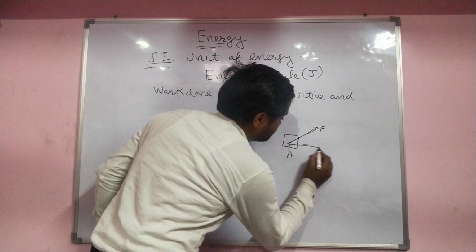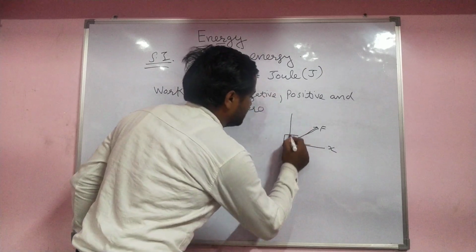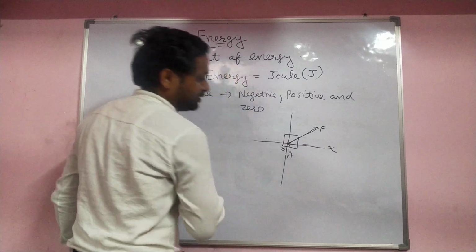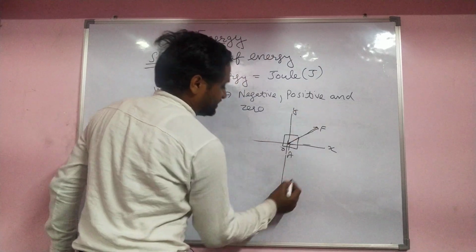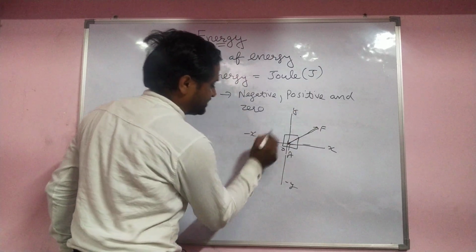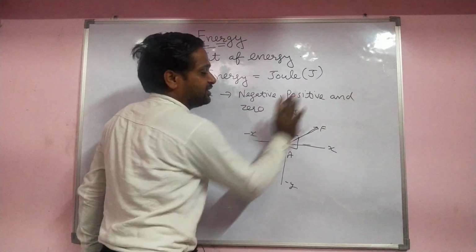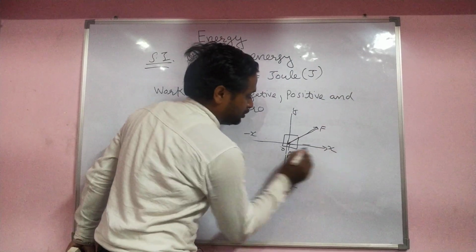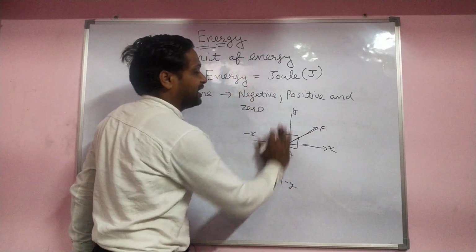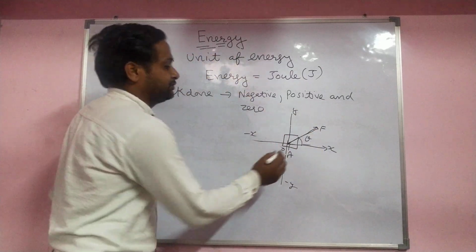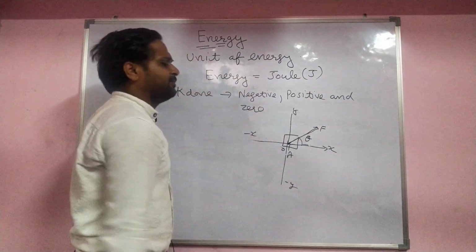See, this was the x-axis, this was the y-axis. You draw the graph: here the origin, here the y-axis, here minus y, minus x. When you apply the force on this side, like this, this was the horizontal part, this was the vertical. So the force makes an angle with the horizontal, theta. This is a mathematical part.